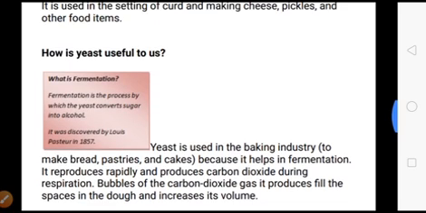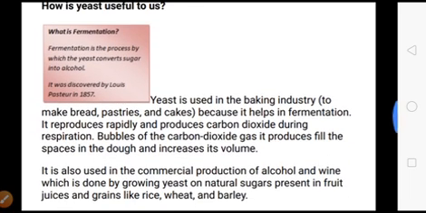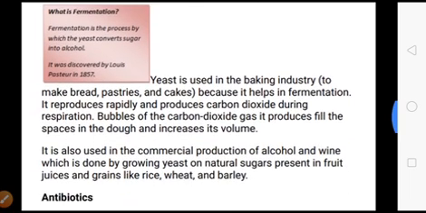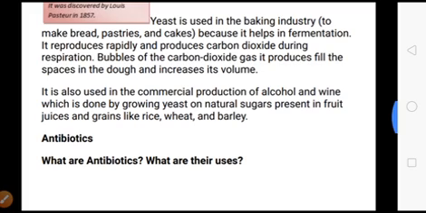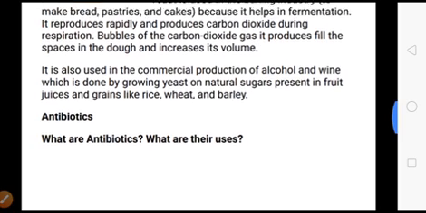And how is yeast useful? It is used in the baking industry to make bread, pastries, and cakes because it helps in fermentation. It reproduces rapidly and produces carbon dioxide during respiration. Bubbles of carbon dioxide gas produced fill the spaces in the dough and increase its volume. It is also used in the commercial production of alcohol and wine, which is done by growing yeast on the natural sugars present in fruit juices and grains like rice, wheat, and barley.